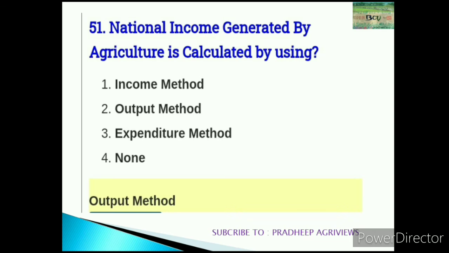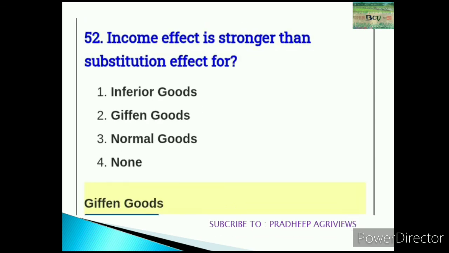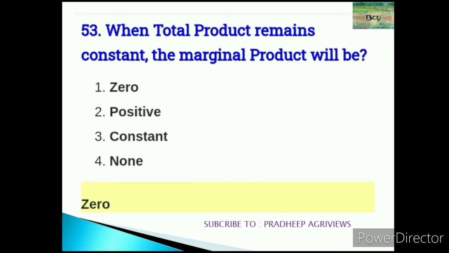National income generated by agriculture is calculated using the output method. It's also economics. 52. Income effect is stronger than substitution effect for given goods. If you are strong in economics, you will attend every question of this type. 53. When total product remains constant, the marginal product will be 0.